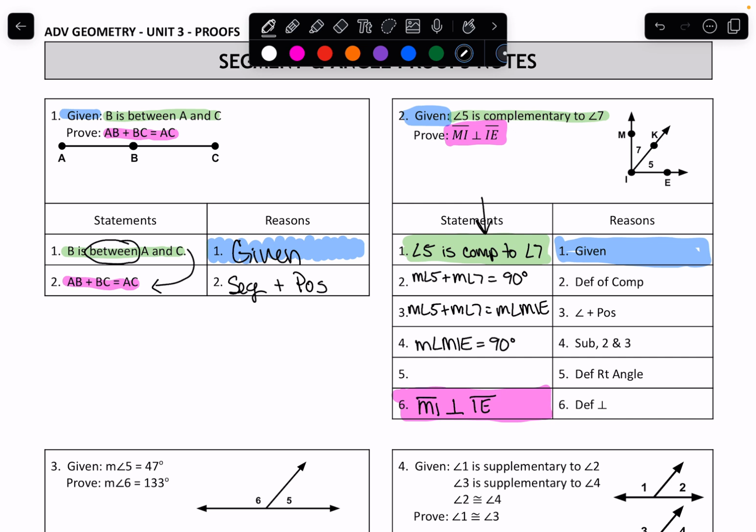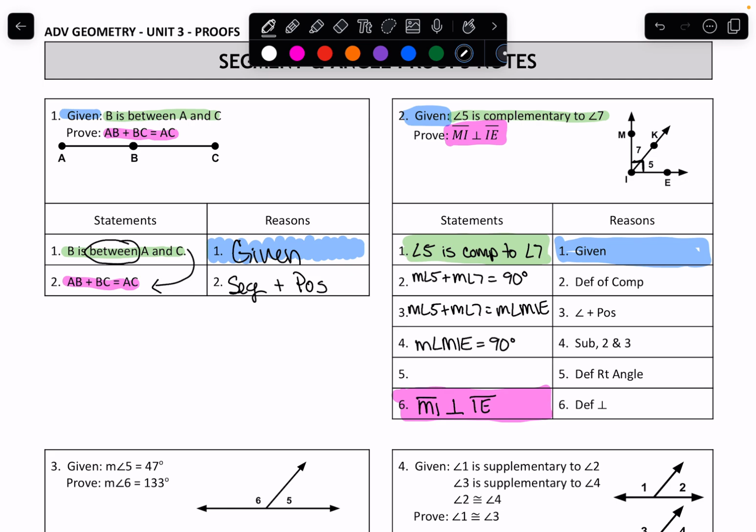All right, so we know that this is equal to 90, and as soon as we have written it in a proof, we can mark it on our picture. Do not mark it on a picture until you have said it in your proof, ever, because you don't want to think that it's a fact before you've proven it as a fact. Now we have proven it as a fact. Complementary does not necessarily tell you all of that together. We have to prove it, okay?